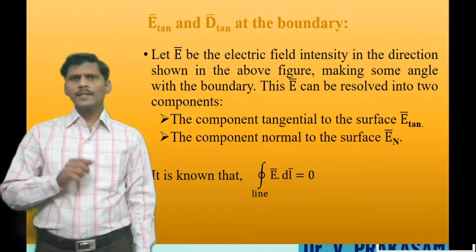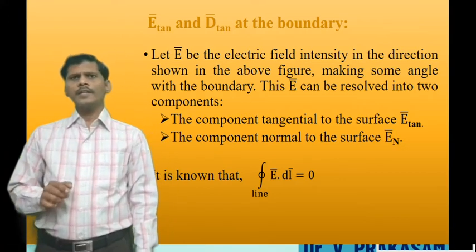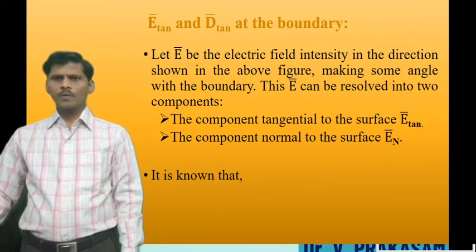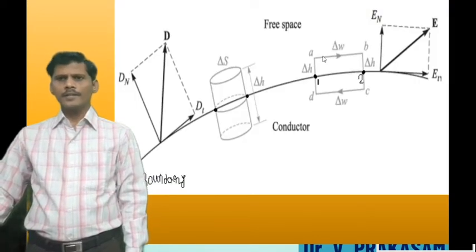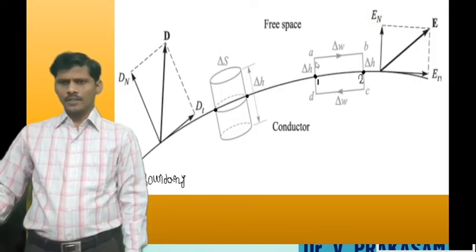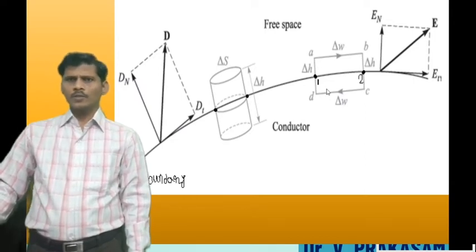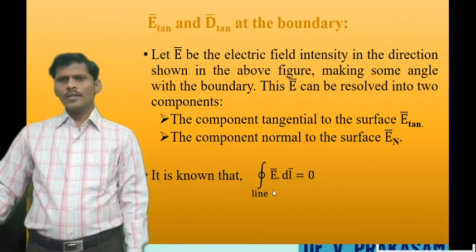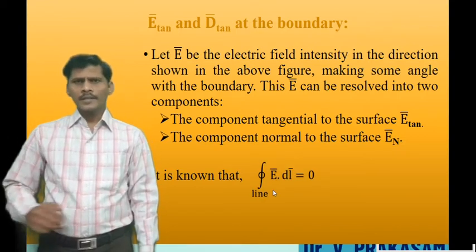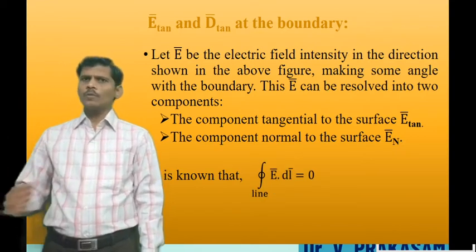The closed rectangular path is evaluated in the clockwise direction. That is A to B, B to C, C to D, and D to A. So because of that, this closed line integral can be divided into four parts.